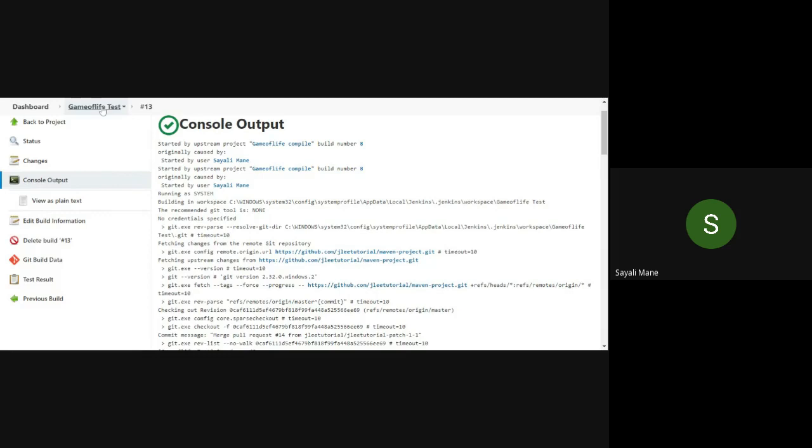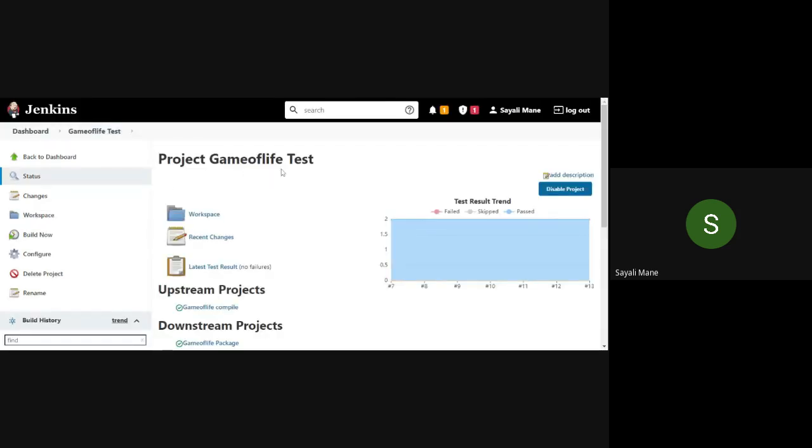Now go back to your project, game of life test. Ma'am, can you wait? Okay. It's still loading. Yes, ma'am. Okay, sure. Ma'am, for the last screenshot, do we have to take the test run 2 or 0? If possible, try to take the whole 2 or 0, or else it's okay. Take the last part, finish success and test 0. Okay.